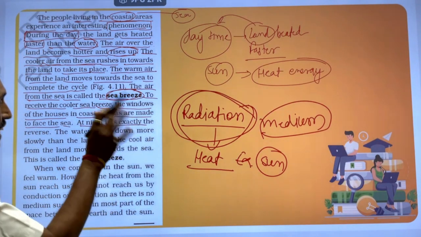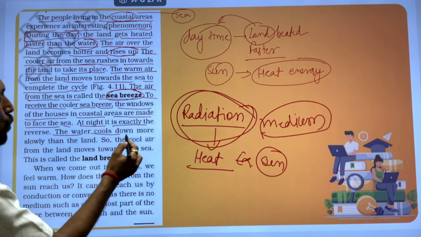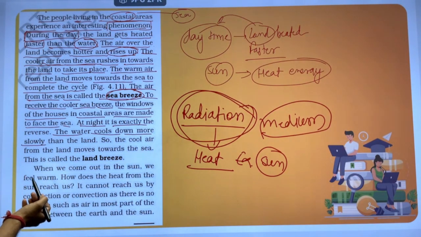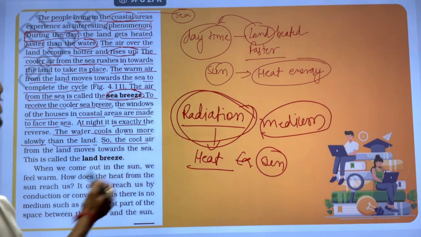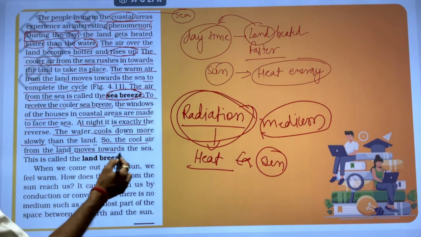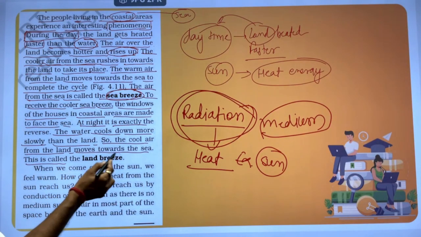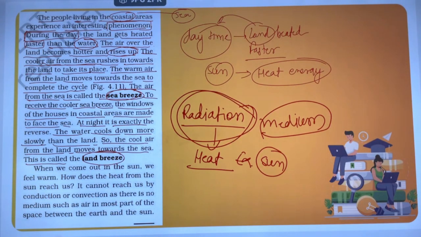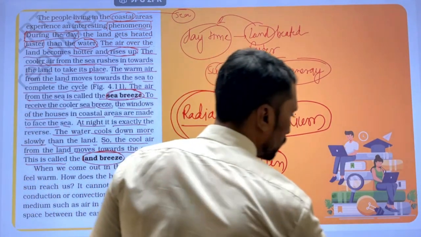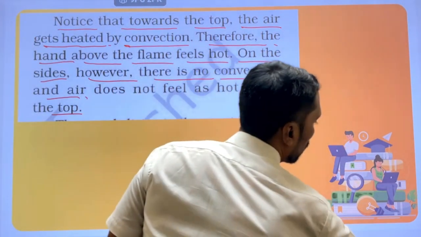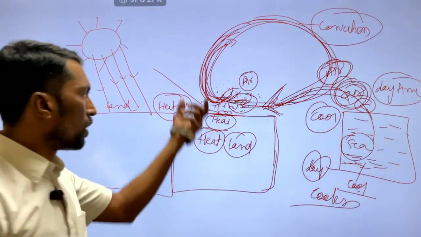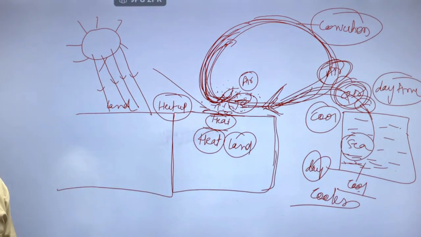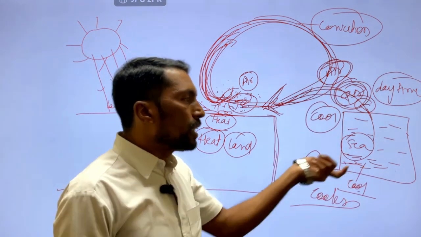At night it is exactly the reverse. The water cools down more slowly than the land, so the cool air from the land moves toward the sea. This is called the land breeze. ये एक कनेक्शन कैसा होता है? रिवर्स होता है. क्या होगा? रिवर्स. Convection should be reverse. During daytime, land is heated up. During daytime, sea is cold.